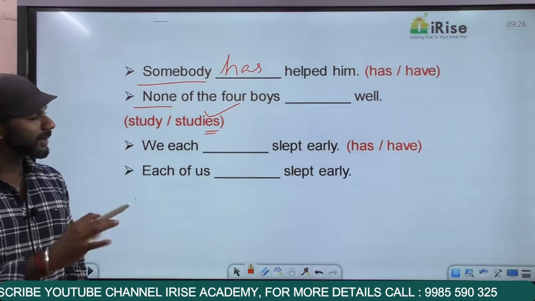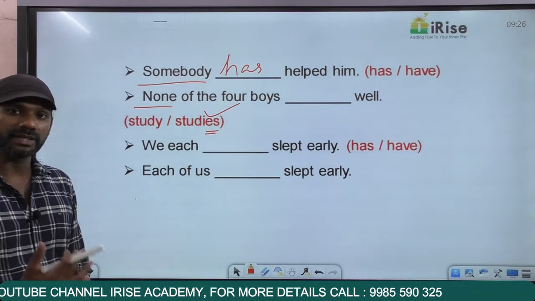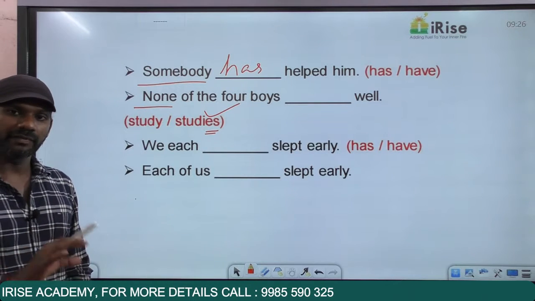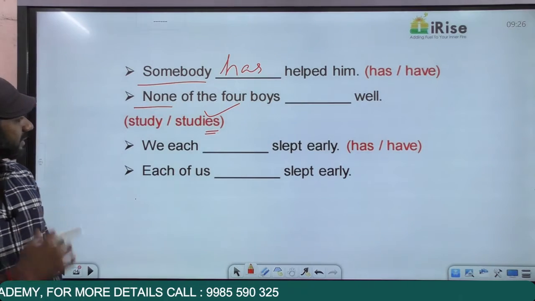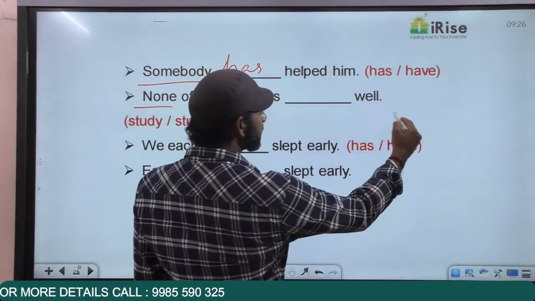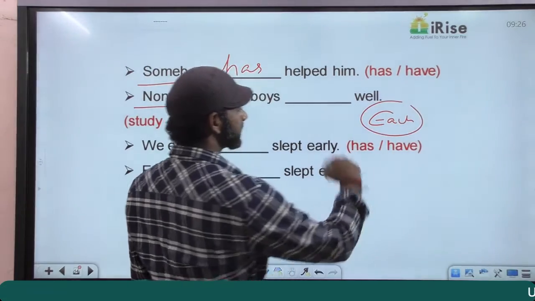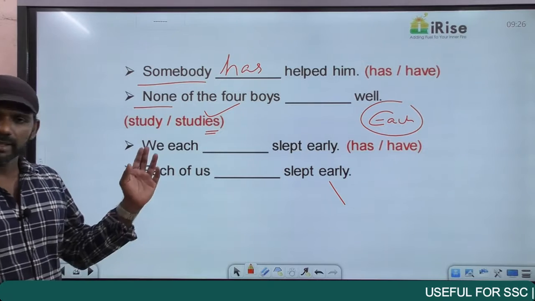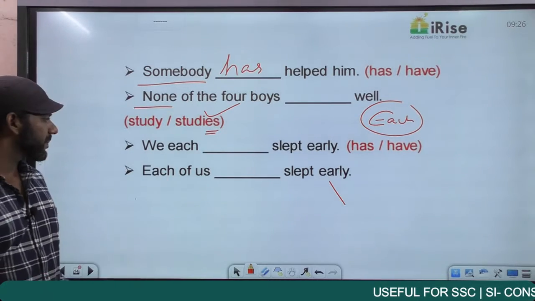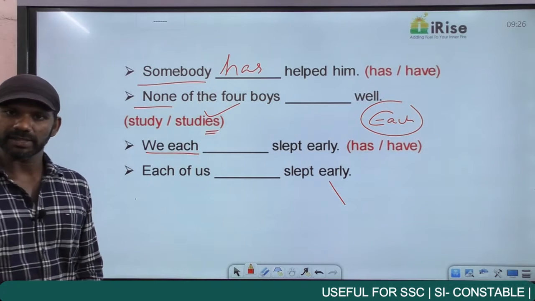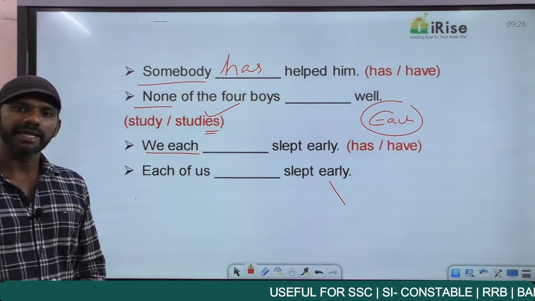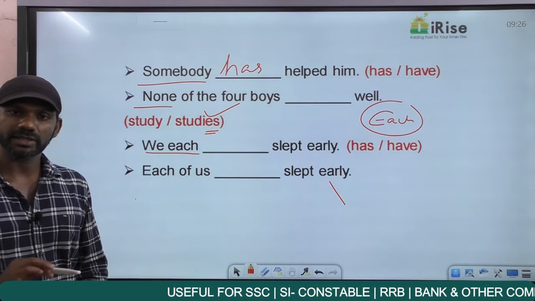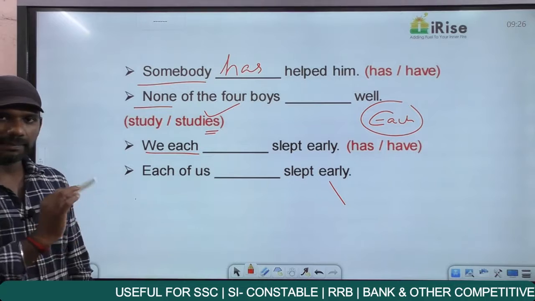Getting it? Now as I said, every topic has a set of rules. We have no choice. We have to learn the rules and the exceptions by heart. Every rule has a set of exceptions as well. The indefinite pronoun each has an exception. I'll tell you what it is. Come to the statement, we each. We each is a correct usage. I'll tell you why. They each, correct. He each, it's a wrong usage. She each, wrong. Now, I'll come back to it.